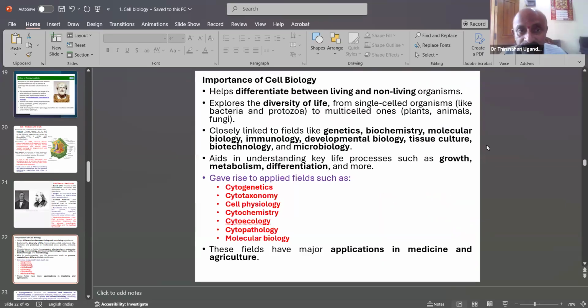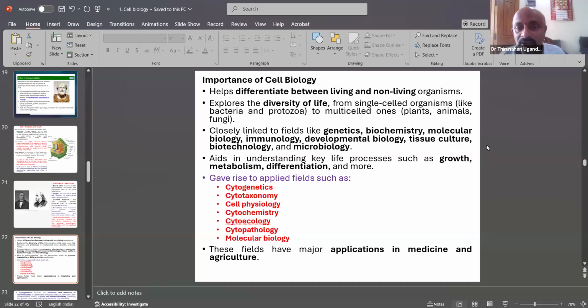which is also important. Then the importance of cell biology. It helps to differentiate between living and non-living organisms, and explores the diversity of life, from single-celled organisms like bacteria and protozoa to multicellular ones: plants, animals, fungi, bryophytes, and pteridophytes, which are all called the multicellular organisms of the plant kingdom.